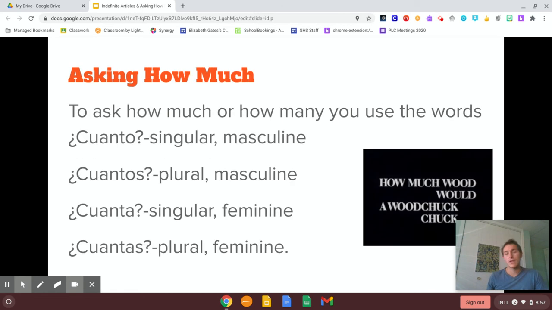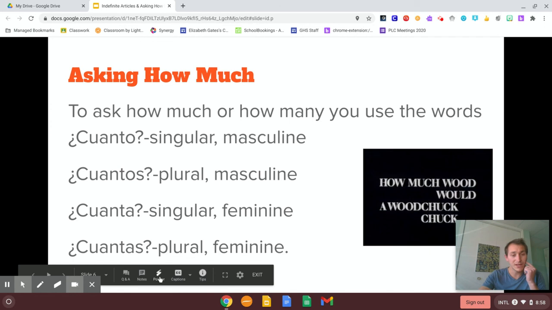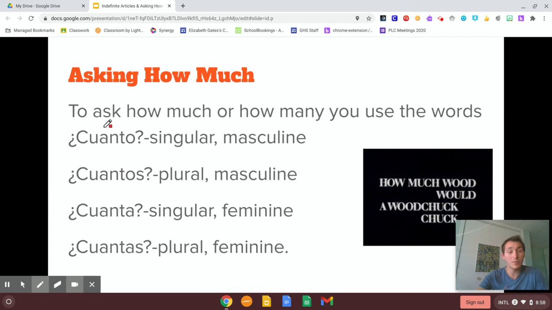All right, so to ask how much in español, or how many, you use the words cuánto, cuántos, cuánta, or cuántas. Now, something that happened here is I forgot to add all my accent marks.